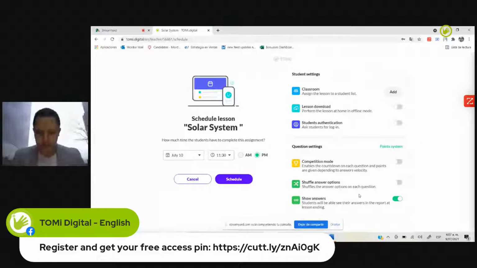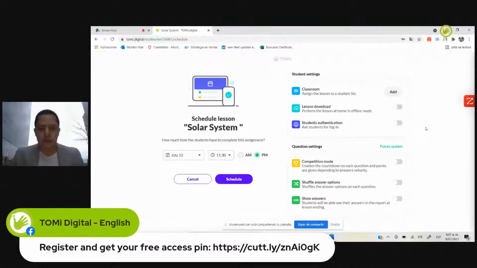Perfect. The last option is show the answers. After students have finished the class and answered the questions, they'll have the option to see if their answers were wrong or right. Or you can turn it off and give them more attempts, but they can't see the answers. If they see the answers, obviously in the second attempt they'll be able to answer correctly. So this is up to the teacher, whatever strategy they want to use to teach the students.